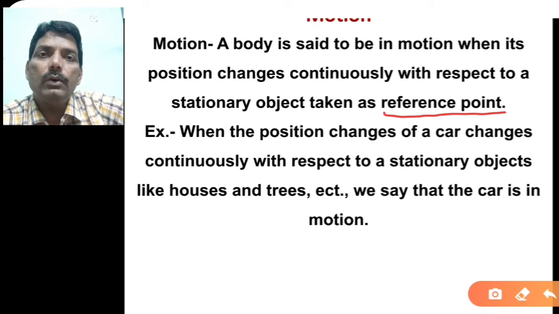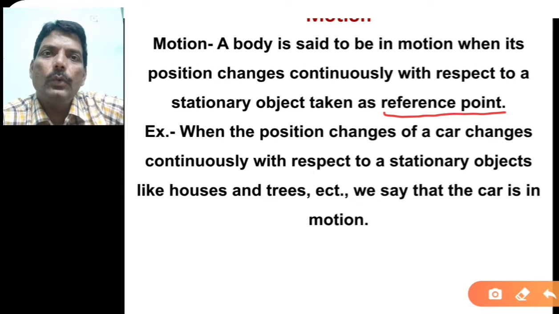If you take any outsider, then as far as that outsider is concerned, you are in motion, because that person is seeing you moving from one point to another point. So you are in motion. Now suppose you are both sitting in a train, in the same compartment, and the object is outside, and if you view all this scenery from another planet, then you are in motion also. That means even though you are at rest on the surface of the earth, you may be in motion when you take the reference point as a planet. So this reference point is very important.